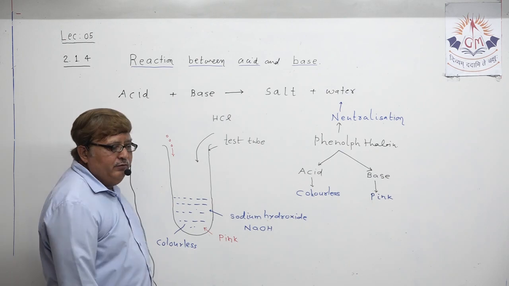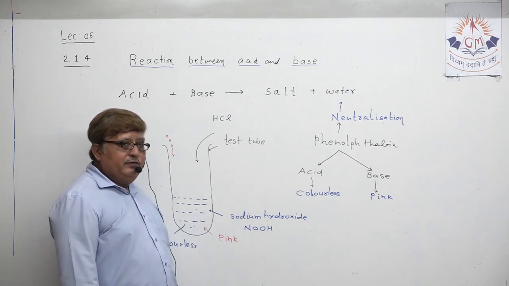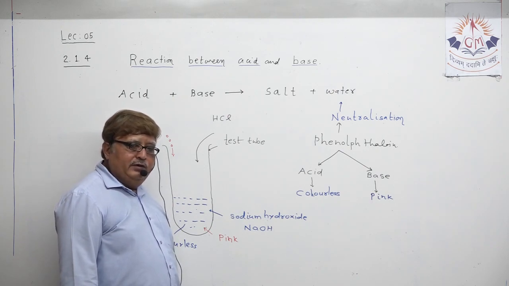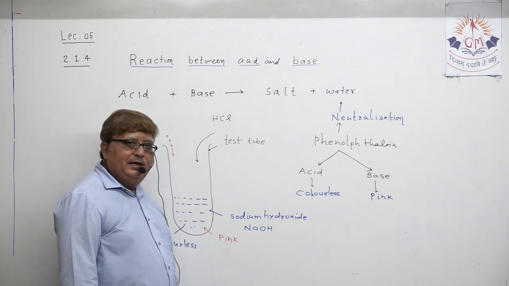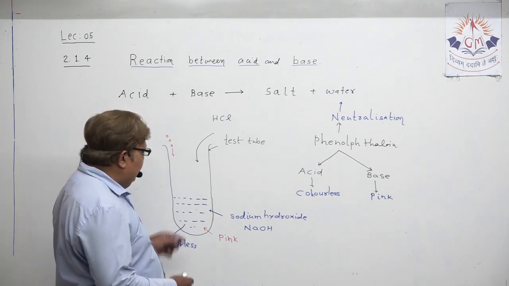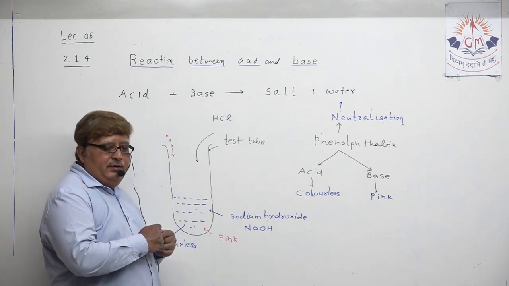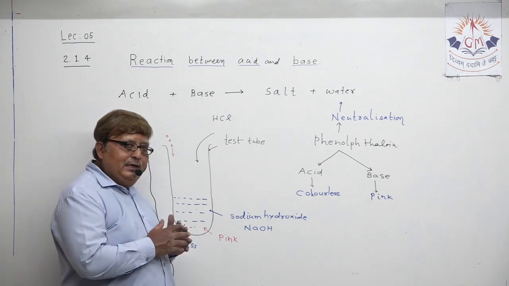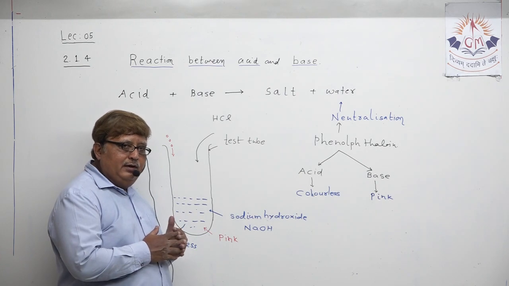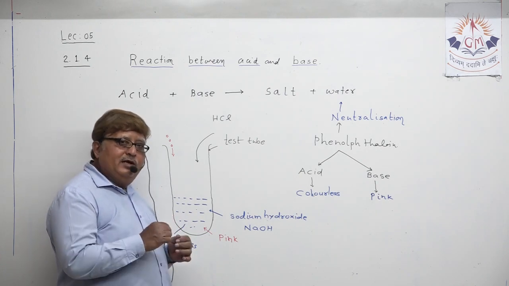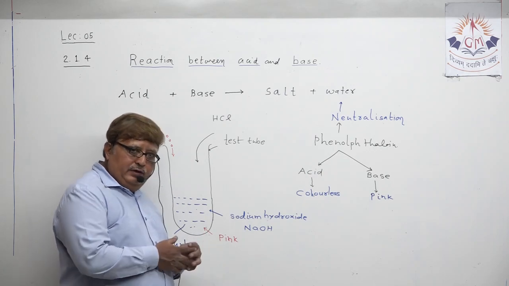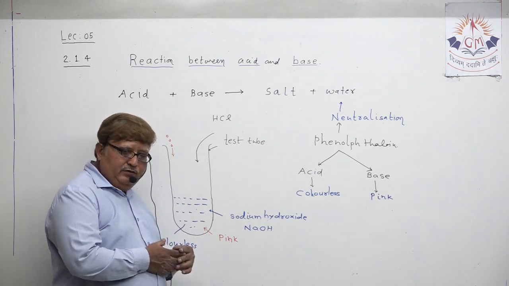Why does it happen? Because what is the property of acid? That is to become colorless in presence of phenolphthalein indicator. So what might have taken place here, my dear student, is that the pink color solution now turns colorless. So what happened actually, and what are the final products? Obviously salt and water, transparent.